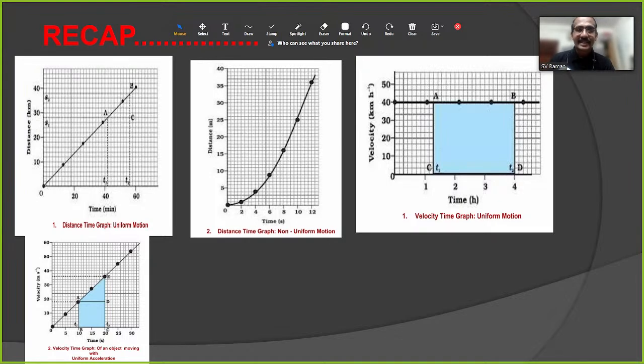Tomorrow, at the same time, we will continue the session on equations of motion. I'll explain it in the easiest way. After that, there are very important CBSE questions on how they will ask you from the motion chapter.